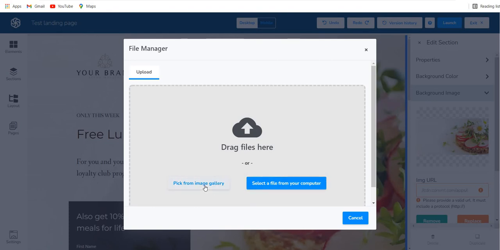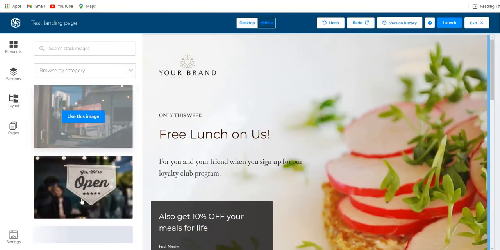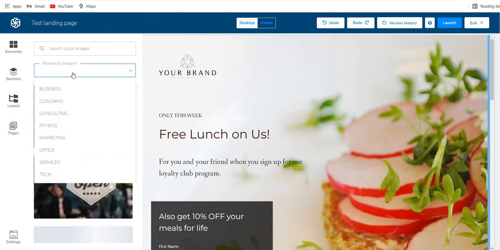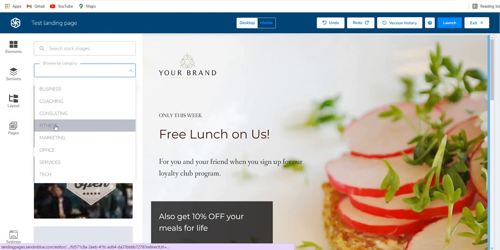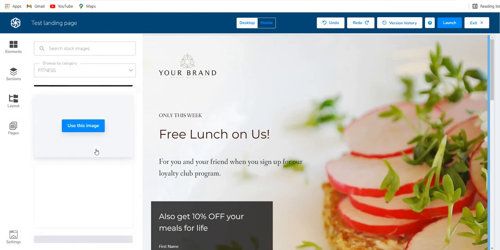Or there's also royalty free images. You can pick from image gallery over here. You will find a lot of images. You can also select a category. So for example, this is more about food and fitness, so I'll just click fitness over here, and only fitness related images will throw up.